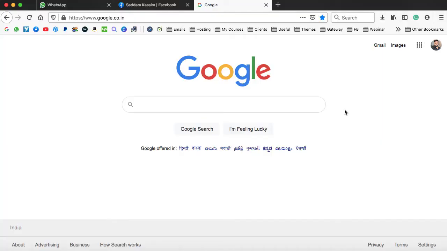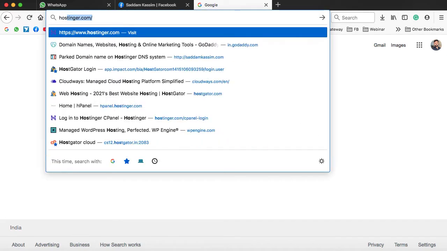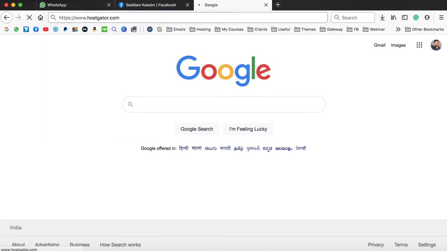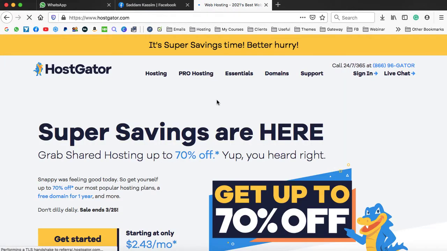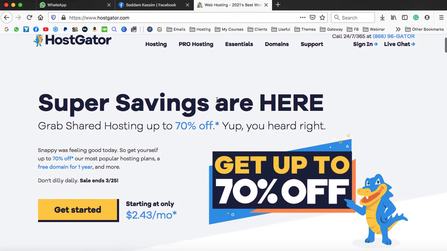So firstly, we need to buy a domain name and the web hosting plan. Simply go on to the website, that is hostgator.com. There are so many web hosting companies in the market, but I suggest HostGator as I am using their services for about 7 years and I am happy with that. The good thing about HostGator is that when you sign up for the 1-year plan with the web hosting, then they provide you a free of cost domain. So here you can save around $11 or $12 a year.